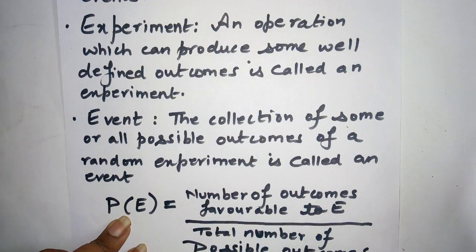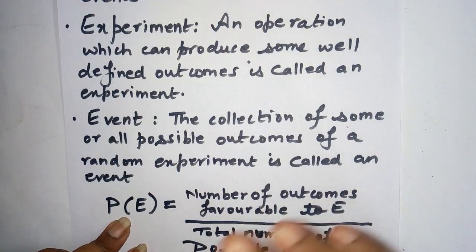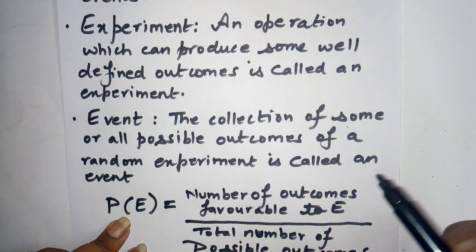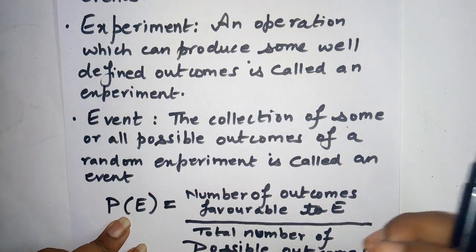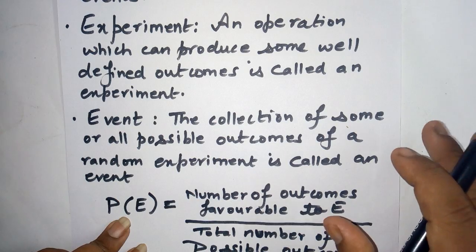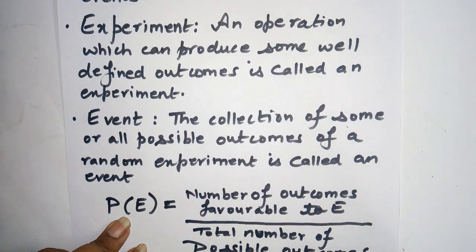If we are rolling a die, nobody will pick up that die. So there should be no interference. Such an experiment is called a random experiment, and the event is the collection of possible outcomes of that experiment.